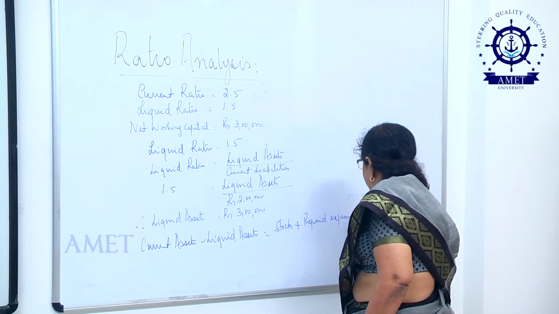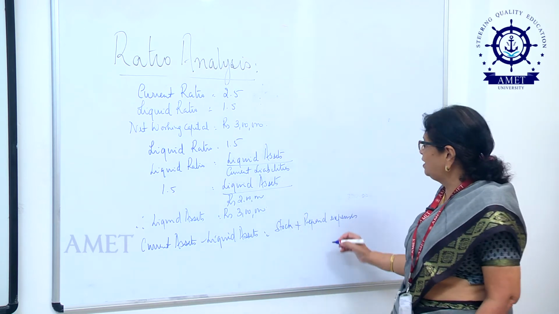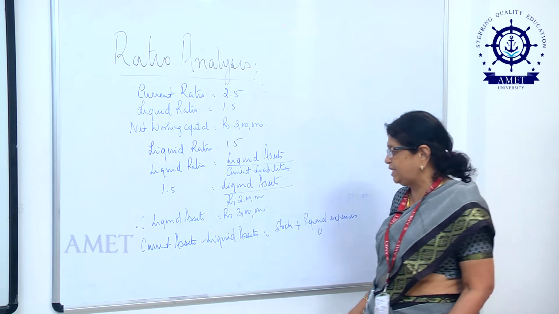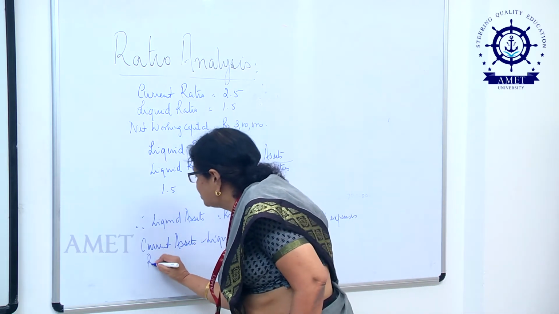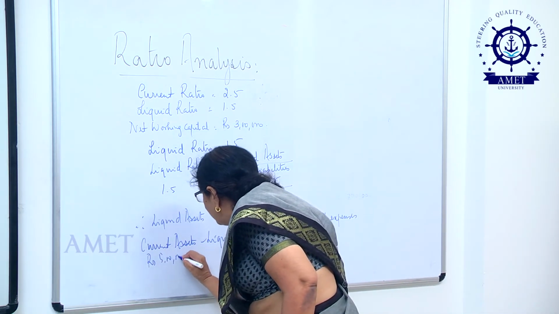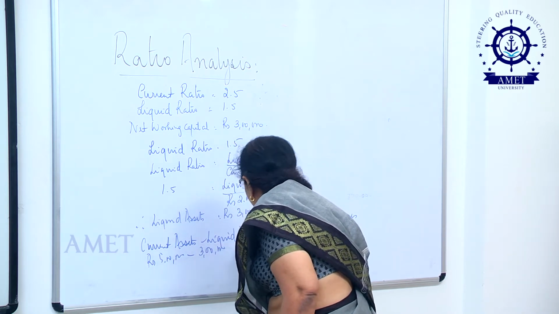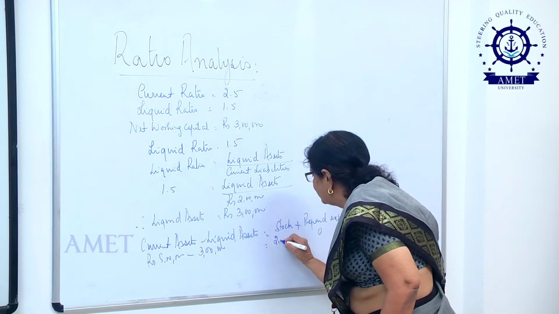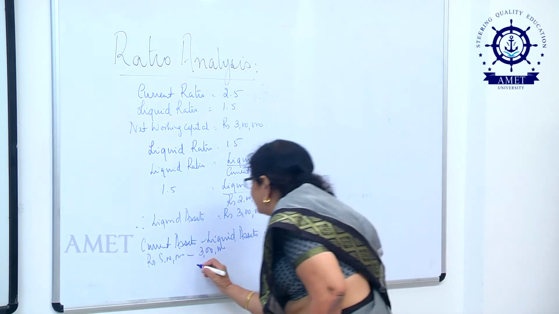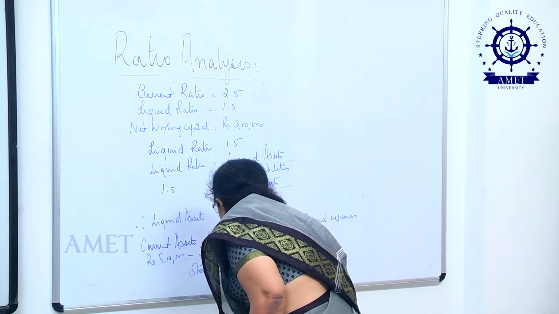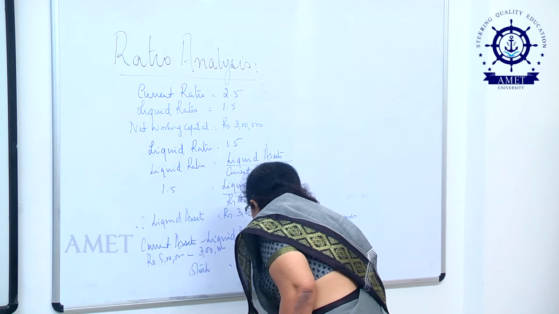Since there is no mention of prepaid expenses, I will conveniently assume this figure to be 0. I know my current assets to be rupees 5 lakhs and my liquid assets to be rupees 3 lakhs. Hence, my stock is rupees 2 lakhs.